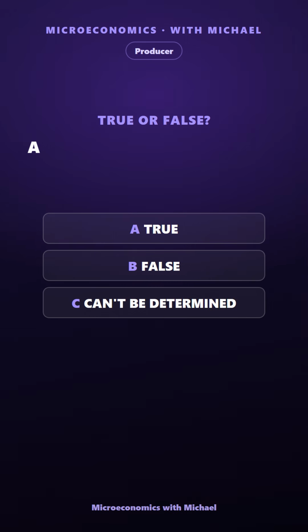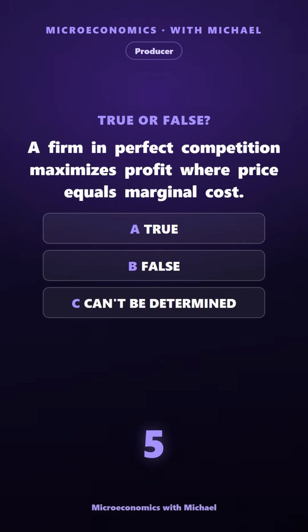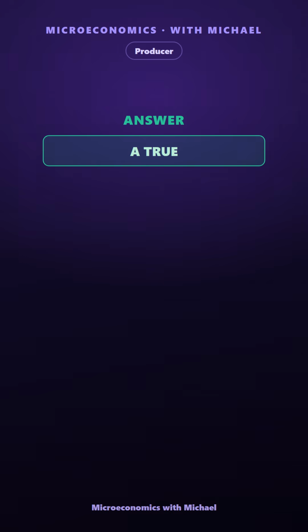A firm in perfect competition maximizes profit where price equals marginal cost. True, false, or can't be determined. The answer is true. It produces until the market price equals its marginal cost.